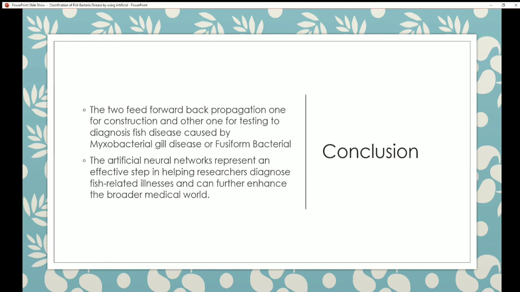Finally, this article demonstrates the method used in artificial neural network, which is two feed forward back propagation, one for the construction and the other for testing, to diagnose fish disease caused by myxobacterial gill disease or fusiform bacteria. At the beginning of the study, it shows that it is hard to classify the type of bacteria that brings disease to fish due to the clinical similarity problem.